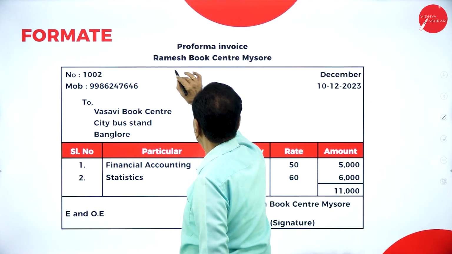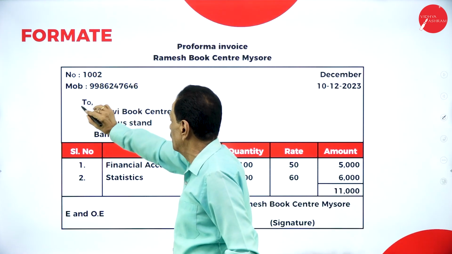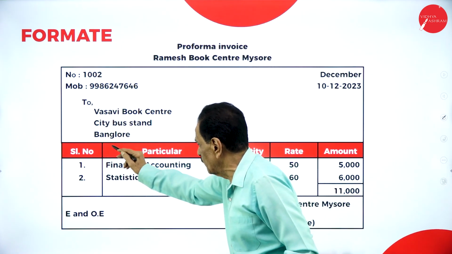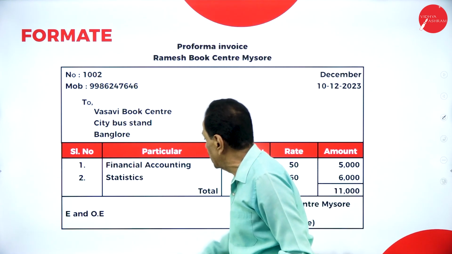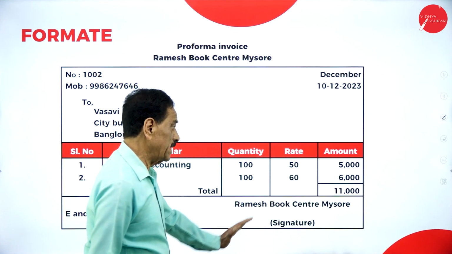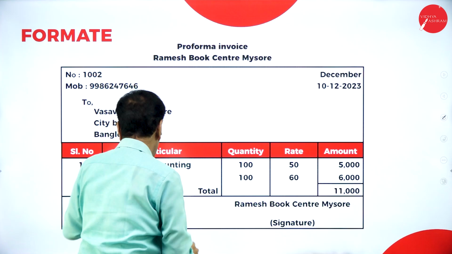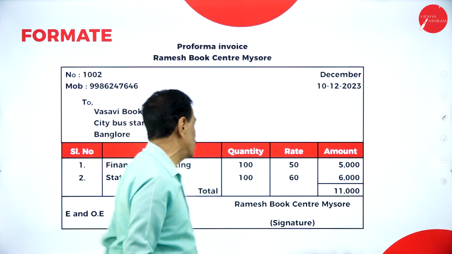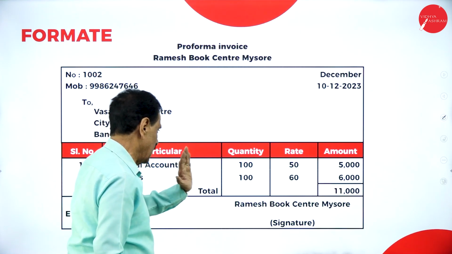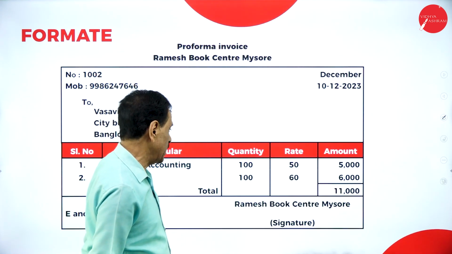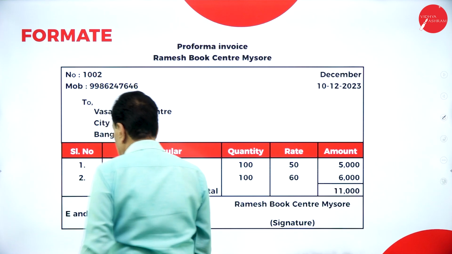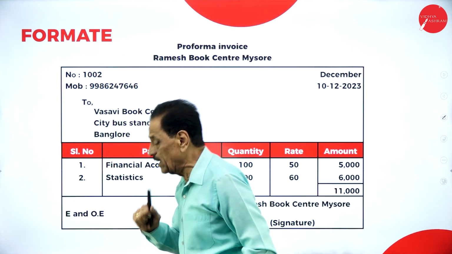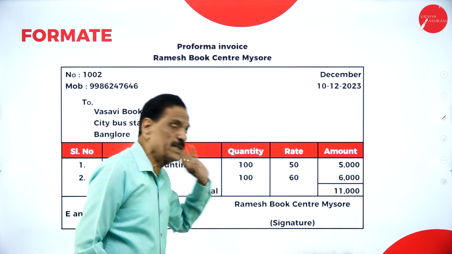Pro forma invoice, Ramesh Book Center, Mysore, to Vasavi Book Center, City Bus Stand, Bangalore. What are the things you are sending? Serial number 1 and 2, particulars, quantity, rate, amount. So they are sending how much? Financial accounting, 100 quantity, each cost 50, 5,000. Statistics, 100, 60, 6,000, total 11,000. E and OE, errors and omissions expected, and whatever the error comes, they have to mention here. Then Ramesh Book Center signature.